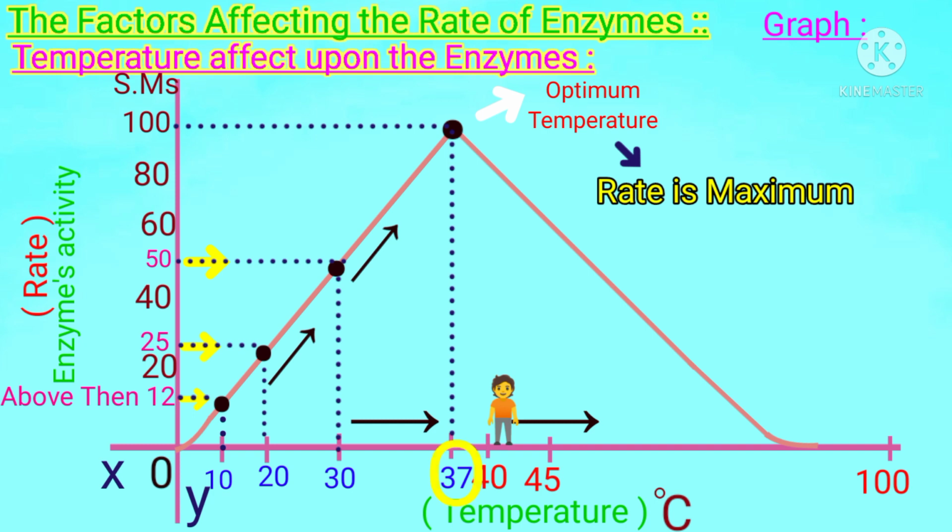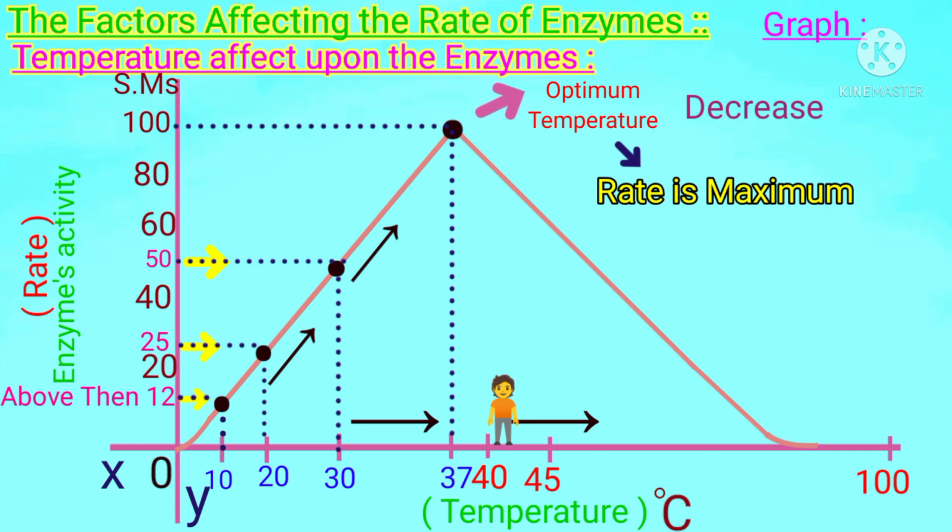So when this maximum activity point falls at 37 degrees centigrade, then it represents the optimum temperature. Above that optimum temperature, the enzyme's activity can't increase, but above this temperature, the enzyme's activity begins to